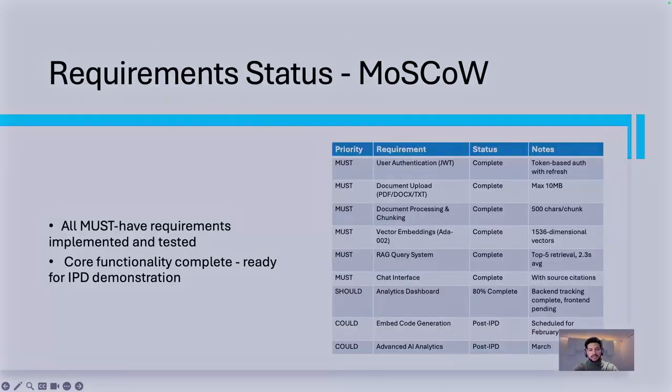And then we have the security. The security is there. I'm going to use HTTPS encryption for the connection between frontend and backend, and JWT tokens and password hashing, which is included in the Django system, are there. So that's implemented as well. Then it's the usability. Basically, a non-technical user can use it. It's partially implemented. Now you're able to create the chatbot, but you need to get the embedded code to implement it on your website. That's going to be for after IPD.